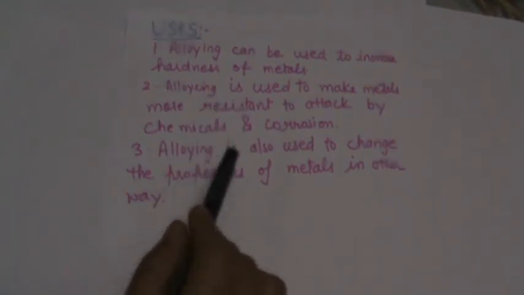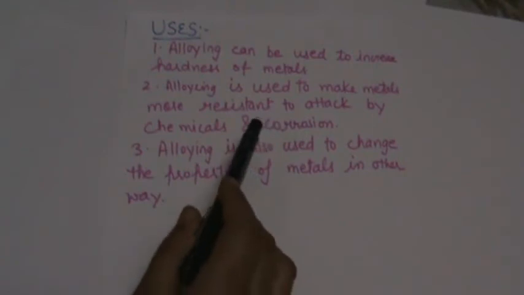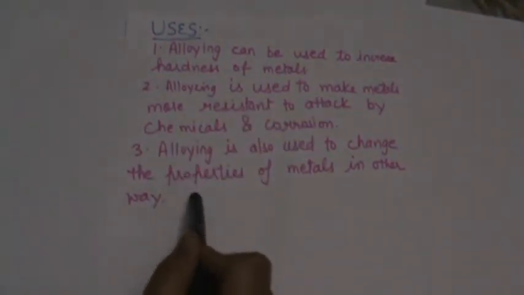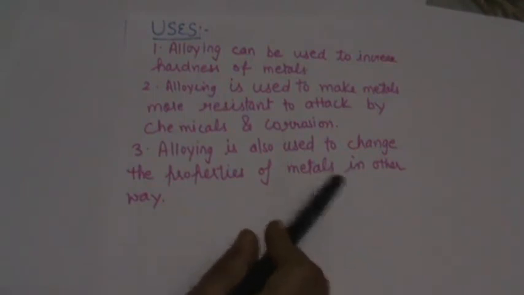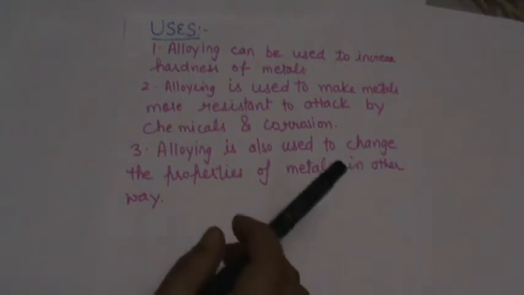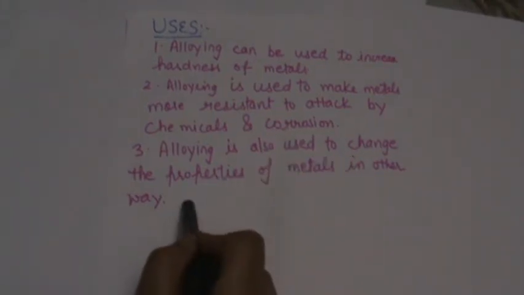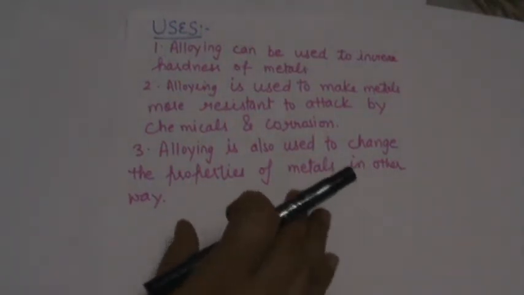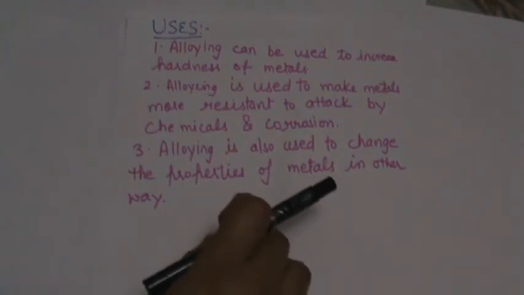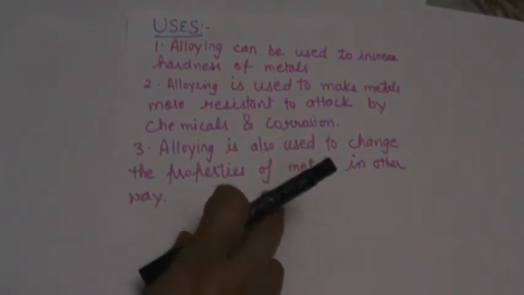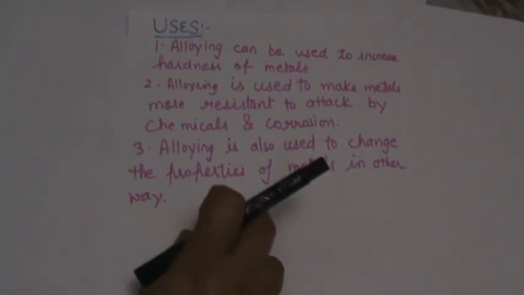Alloys of platinum are also very useful. They are corrosion resistant. Third, alloying is also used to change the properties of metals in other ways. For example, here we can take solder. Solder is an alloy of lead and tin, and has a melting point much lower than that of lead and tin. Students, this solder is useful for joining copper wires in electric circuits.